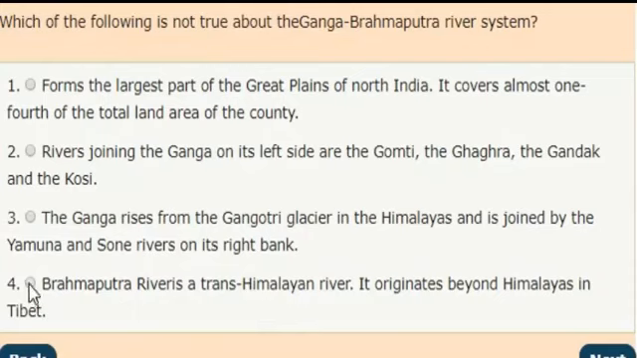Correct answer is option 4. Brahmaputra river is a trans-Himalayan river. It originates beyond Himalayas in Tibet.